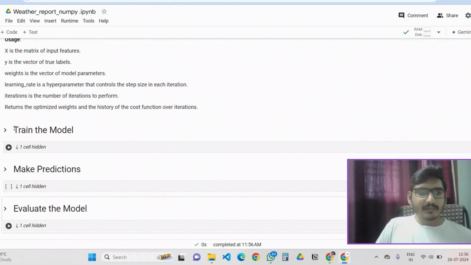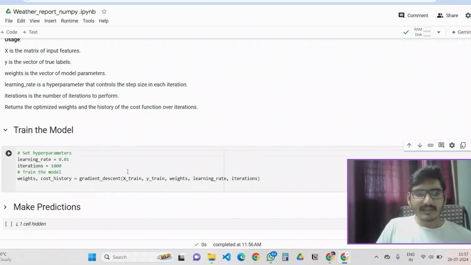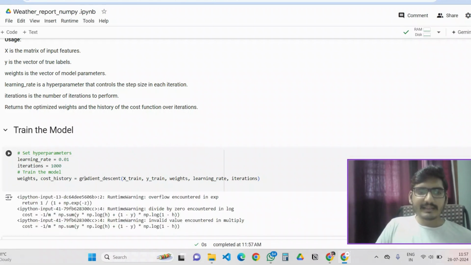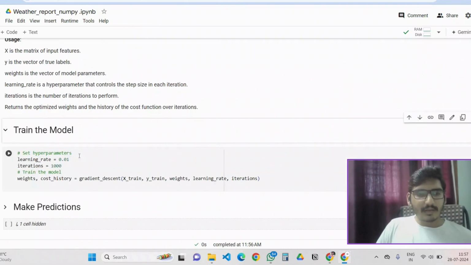After that, there is the train model step. We should train the model. The hyperparameters are the parameters which we have judged through doing many experiments, and these hyperparameters are involved in gradient descent, and gradient descent gives the outputs of weights and bias. In this way the model gets trained. Gradient descent is how we have trained the model, and it is giving the weights and bias.